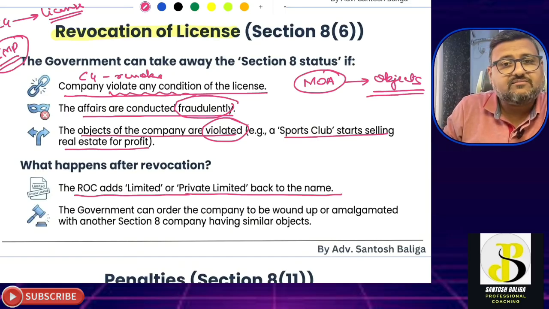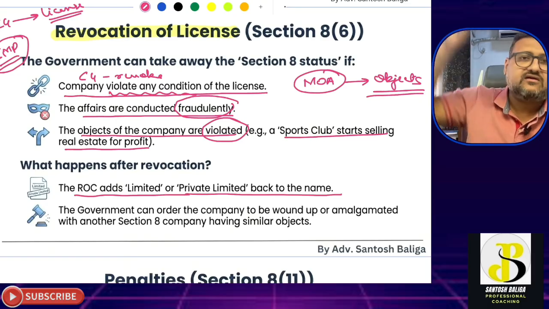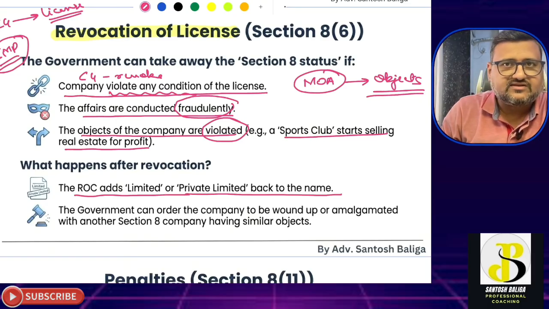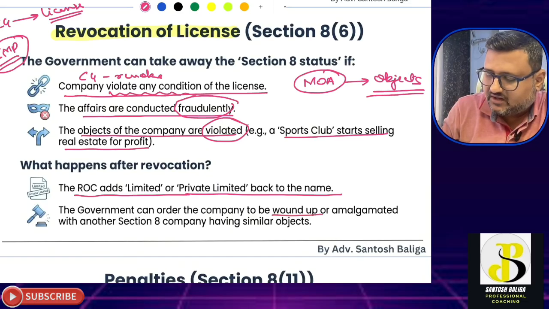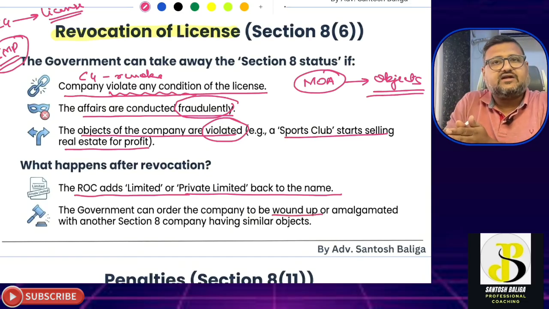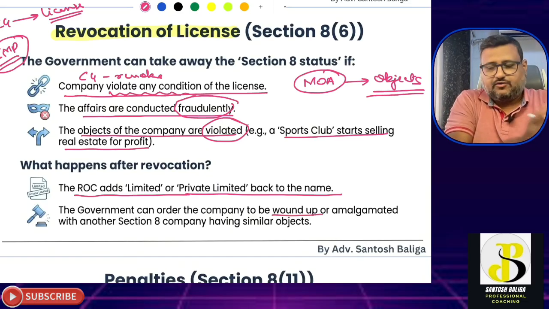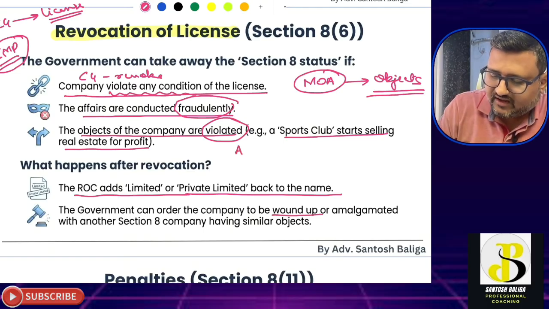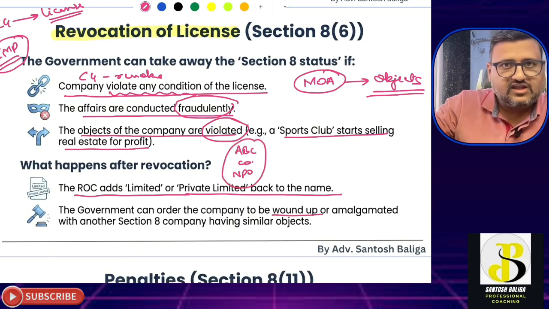The second point is that a drastic measure may be taken by the central government, where it winds up the company, or gets the company amalgamated into some other NPO. So say there is already an ABC company which is an NPO working in the area of sports.